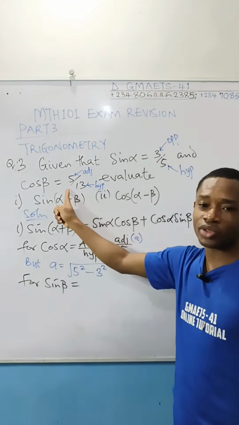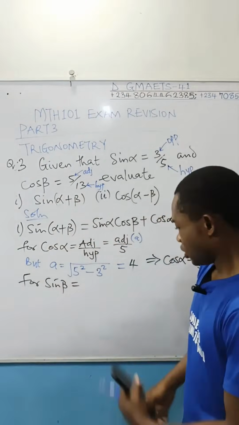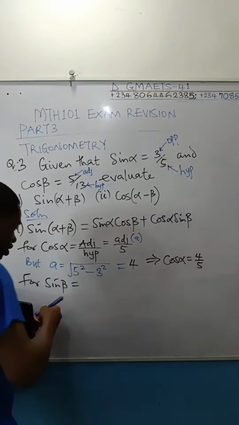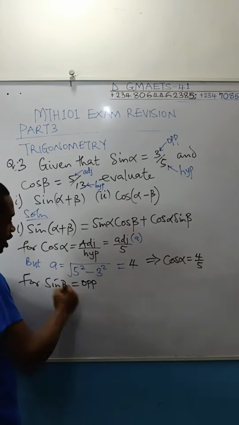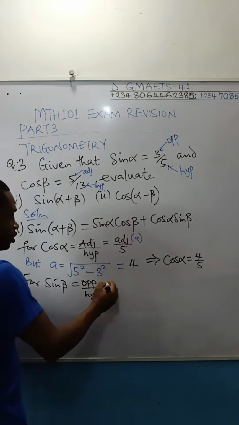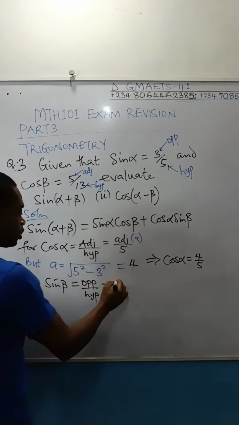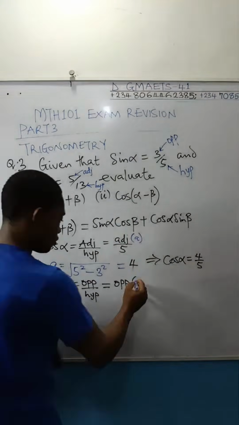Good enough. To get the sine of that angle now, you need to know the opposite of this angle. Use your Pythagoras theorem to calculate the opposite. And how do you get the opposite of an angle? So let me write out the formula. Sine beta is equal to opposite over hypotenuse of that angle beta. And this is equal to the opposite we don't know. Permit me to use O for opposite.